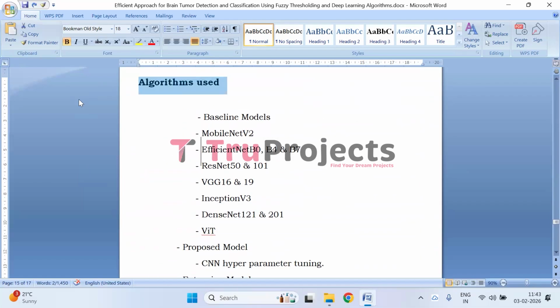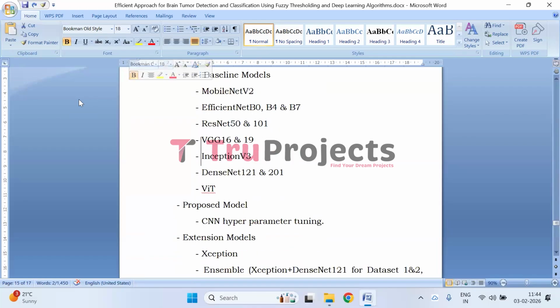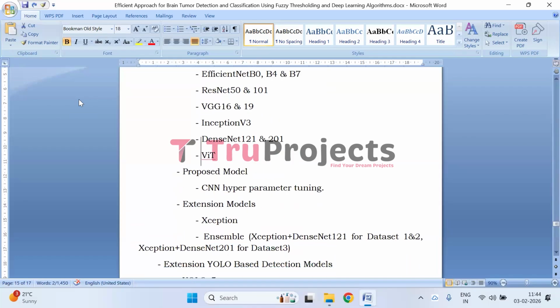The algorithms used in the project are baseline models: MobileNet V2, EfficientNet B0, B4, and B7, ResNet 50 and 101, VGG 16 and 19, Inception V3, DenseNet 121 and 201, and ViT. The proposed model uses CNN with hyperparameter tuning, and as an extension model we used Xception ensemble, which consists of Xception plus DenseNet 121 for dataset 1 and 2, and Xception plus DenseNet 201 for dataset 3.